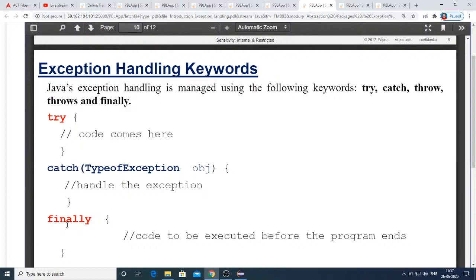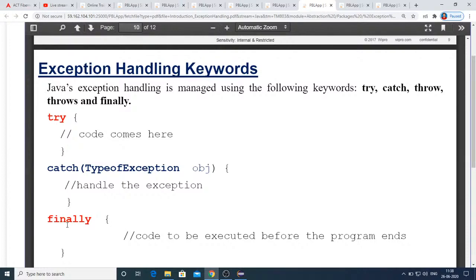When I say after all catch blocks, you must understand that a try can be associated with n number of catch blocks. For a single try block, you can have n number of catch blocks, because inside try you are writing code from which you expect different types of exceptions. For each type of exception, you can have one catch block.